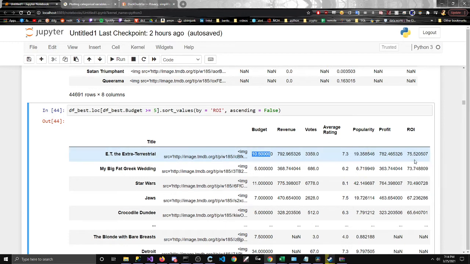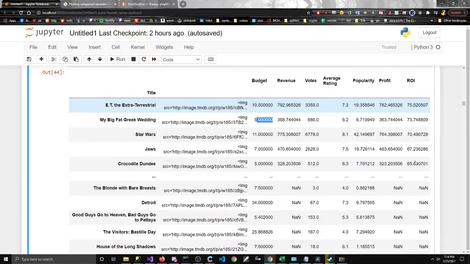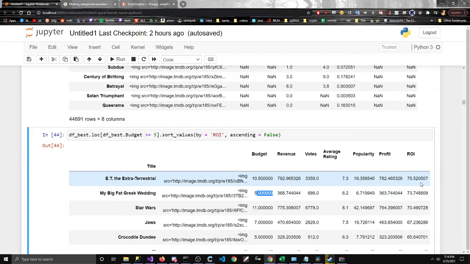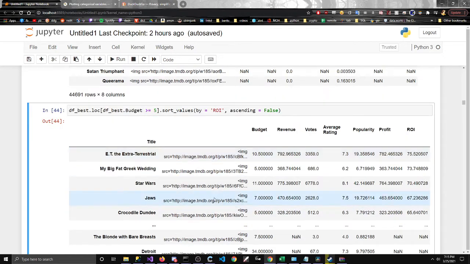So it makes sense. I haven't seen that movie in a long time, but it essentially shows the best return on investment, which is apparently ET, and that makes sense as well. It did dominate when it came out. It has a whole legacy, right? So these movies do make sense.